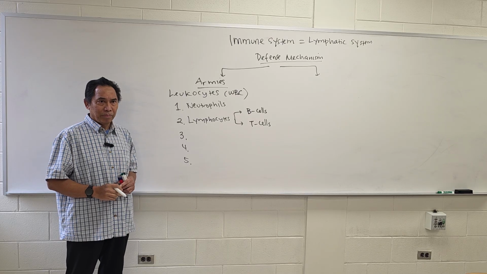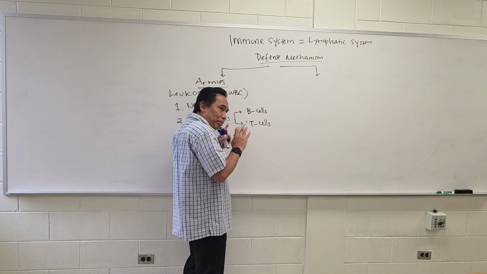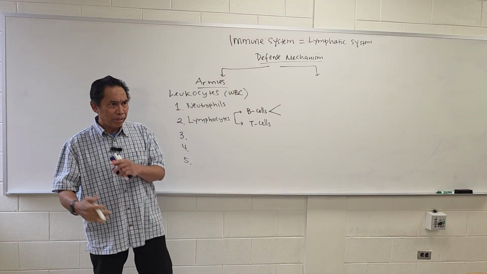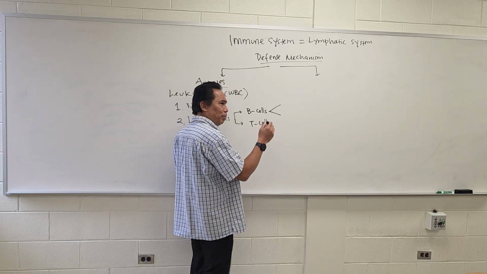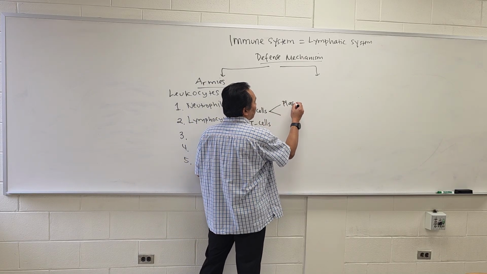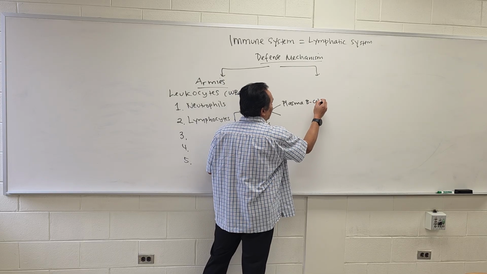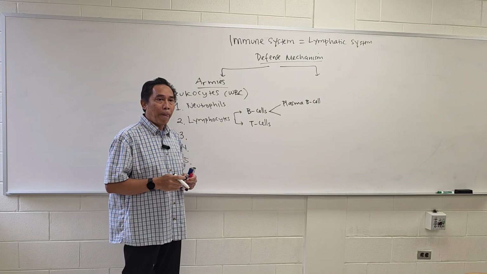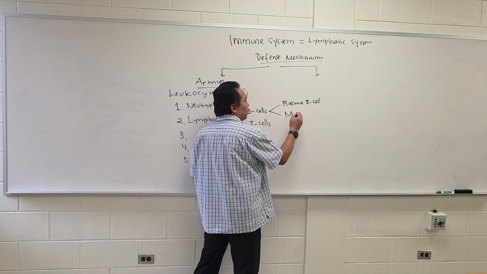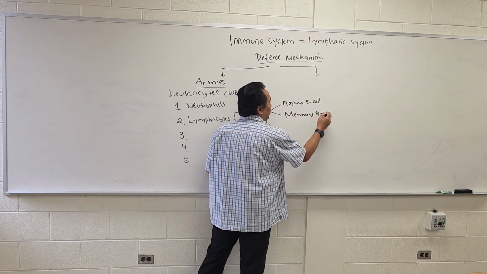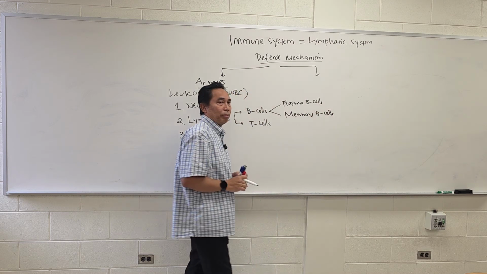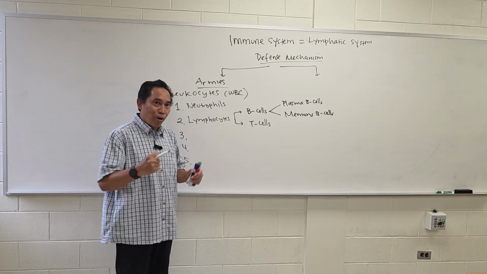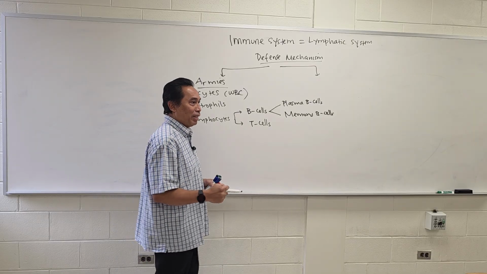Now this B cell, I'm gonna make this classification again in order to understand how they work. So this B cell will be divided again into what we call the plasma B cell. And then there is another B cell, it's called the memory B cell. We're going to learn all the army in our body, in our system.